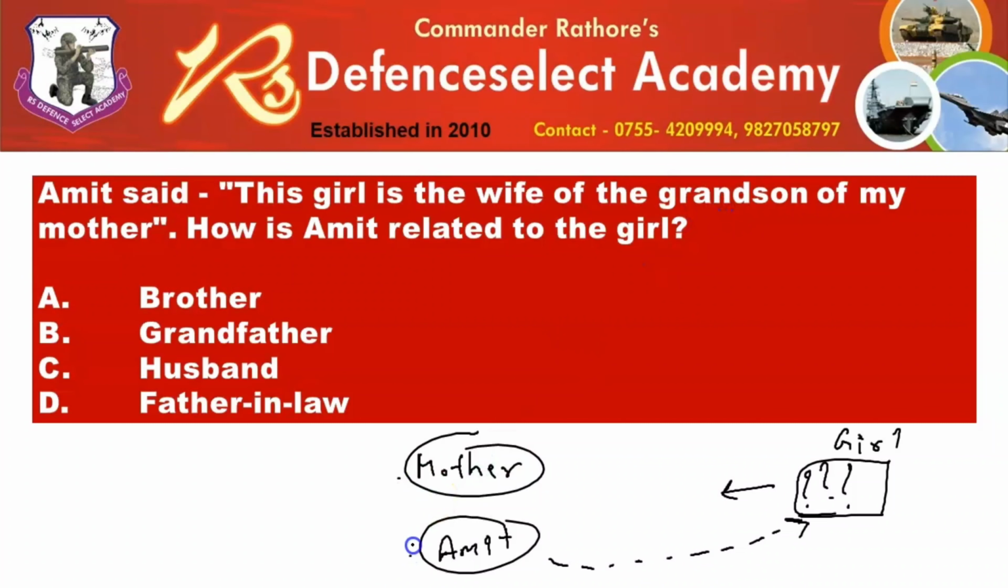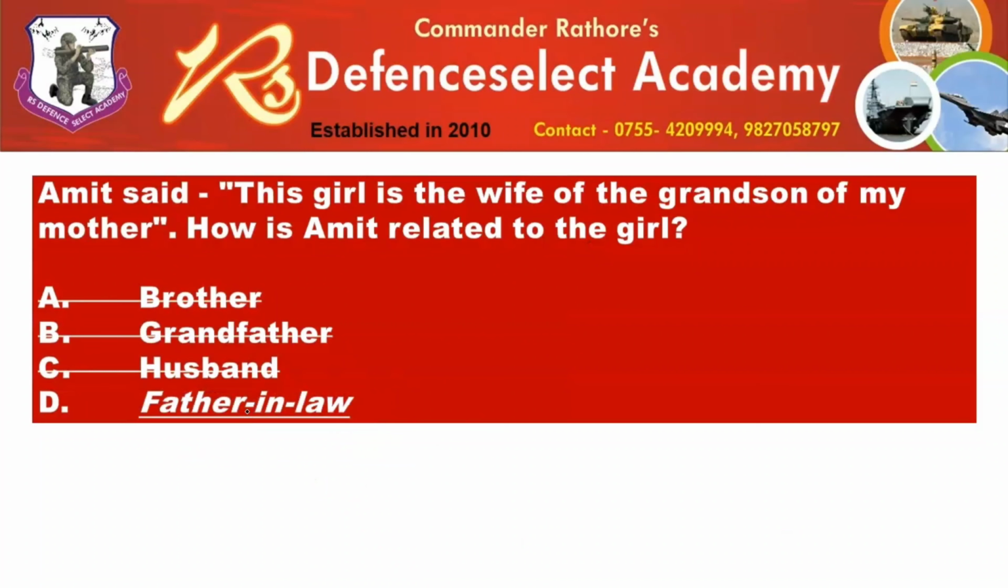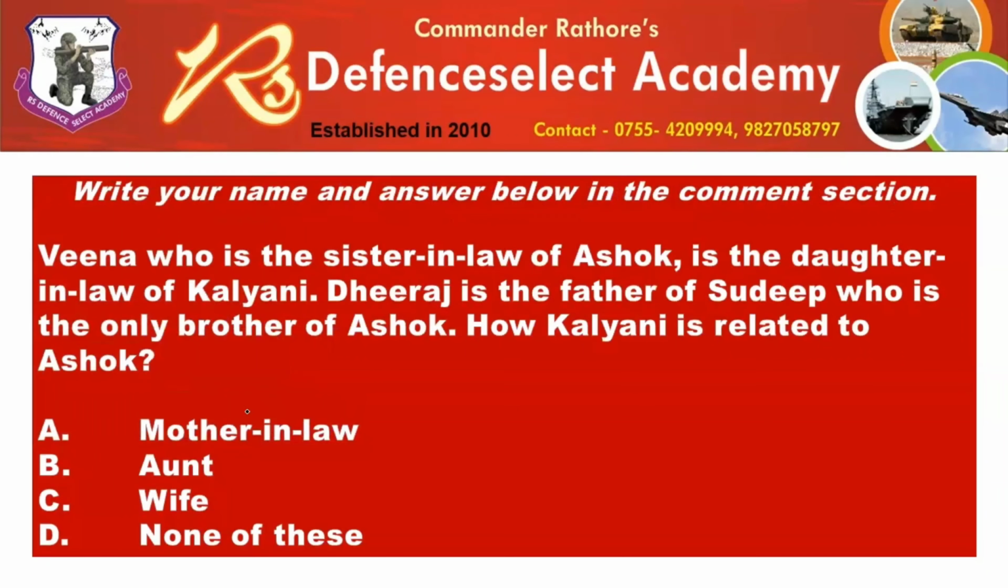So grandson of my mother, and Amit is the son of the lady. So that girl is the wife of the grandson. So if she is the wife of the grandson of his mother, she will be the wife of Amit's son. I hope this makes sense to all of you. All right. So how is Amit related to that girl? Amit has to be father-in-law, because she is the wife of Amit's son. So Amit has to be father-in-law. So what will be the answer? Father-in-law.